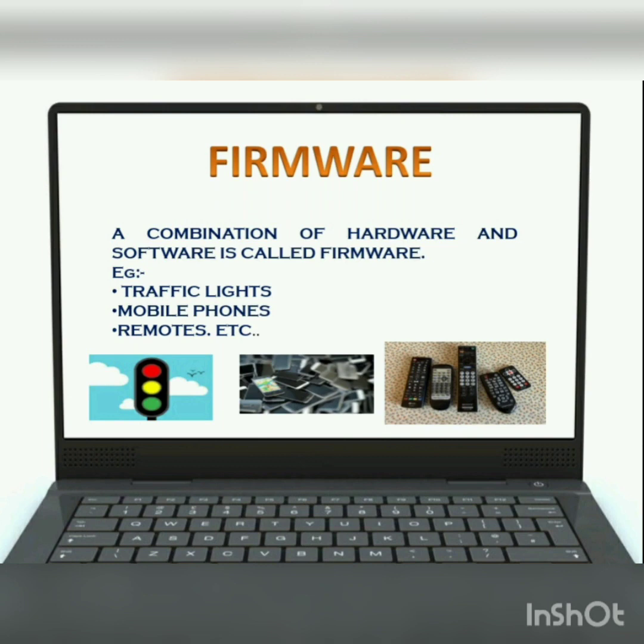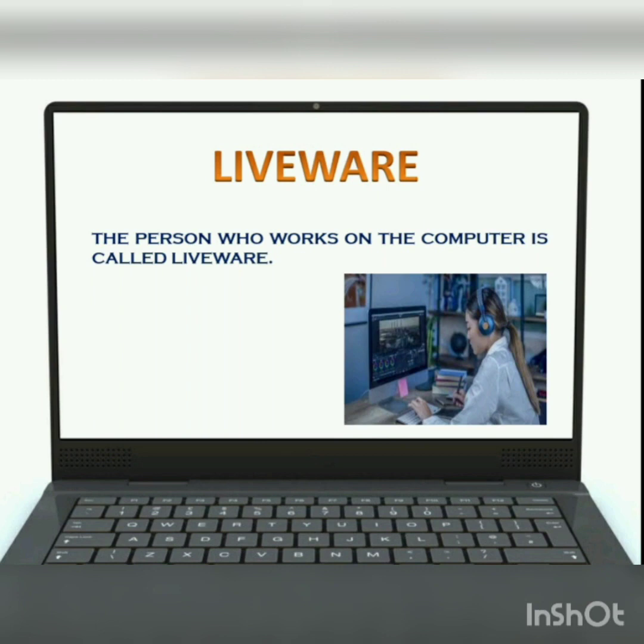Now, liveware. Students, please note liveware is also not a type of software. Okay, liveware is the person who is working on the computer system. These are specially the computer personnel like you, like me, like anyone who is working over the computer system is called a liveware.